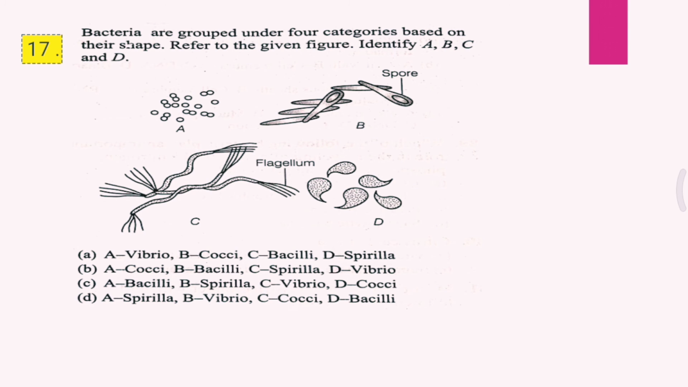And the correct answer for the 17th question is B, that is, A is cocci, B is bacilli, C is spirilla, and D is vibrio.